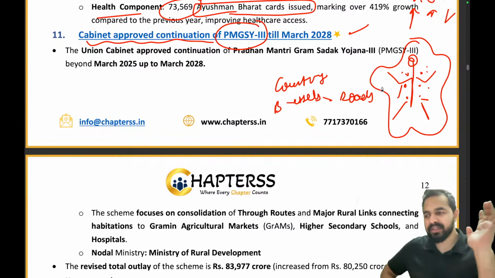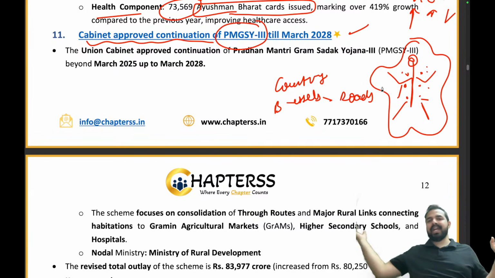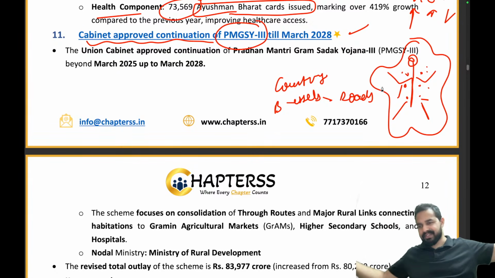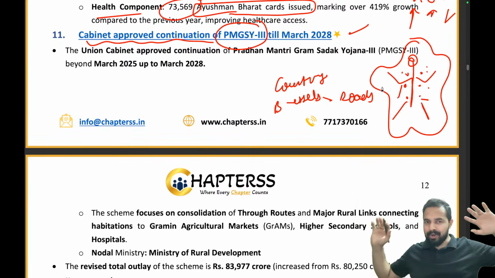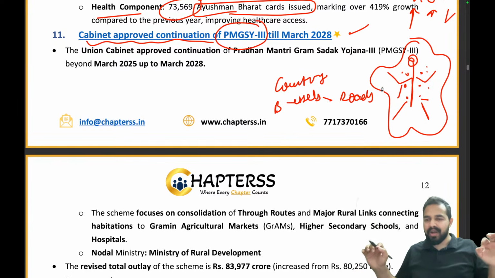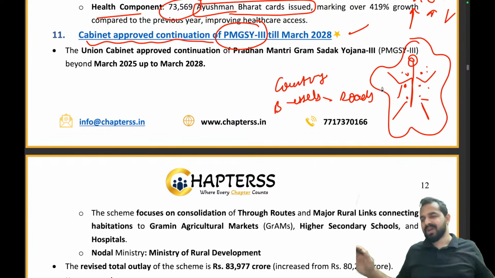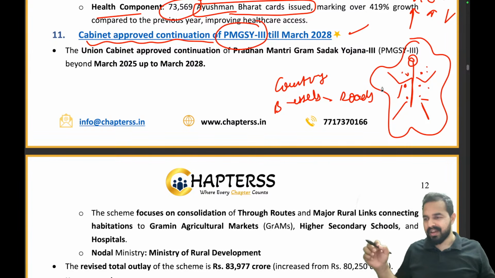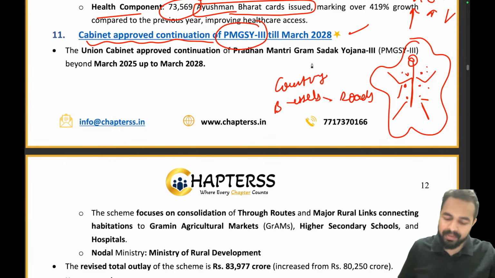Clear? Because the people in the urban areas already have these blood vessels, but the people in the village areas do not. I hope this analogy is really going to help you, and you are never going to forget this information from the exam point of view, because there is nothing to memorize now. You have understood the importance of roads in the nation. And let me tell you, my dear friends, that Pradhan Mantri Gram Sadak Yojana was launched in the year 2000 by the government of India, considering this point.